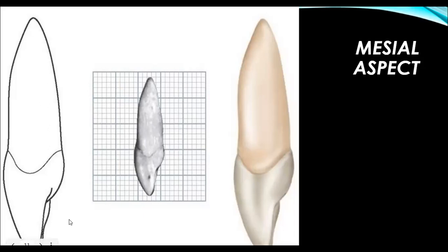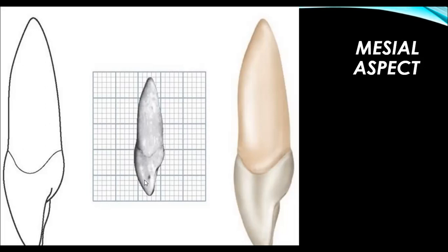And if we see here, this is the labial surface, here we have the lingual surface. So the labiolingual measurement is greatest. This is the labial outline, this is the lingual outline. If you notice in the lingual outline, at the cingulum, we have convexity present.